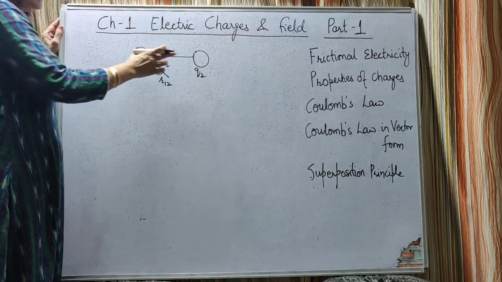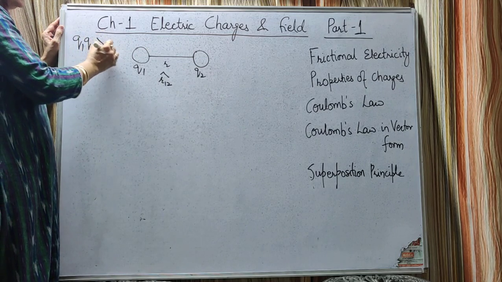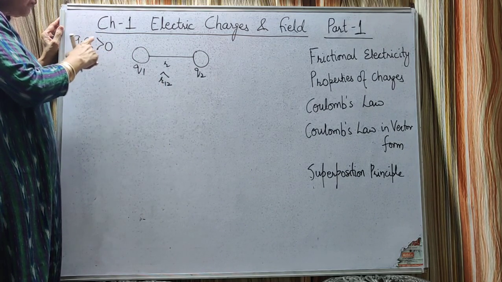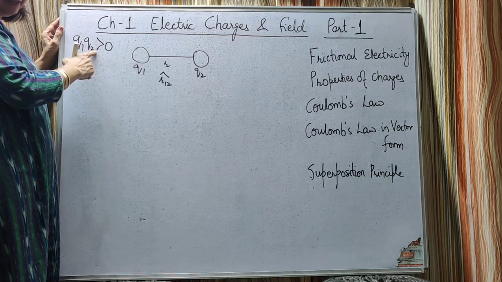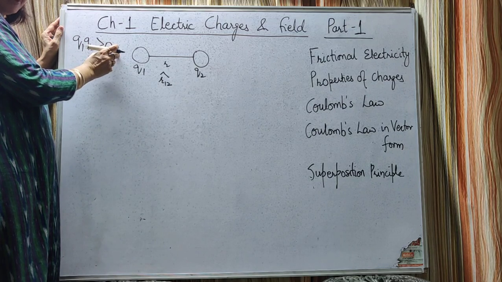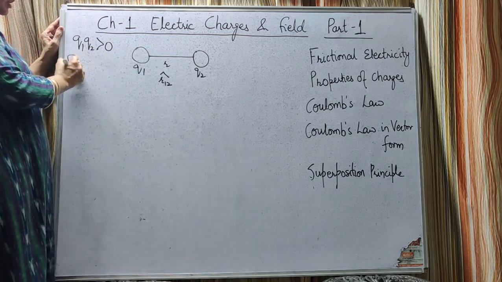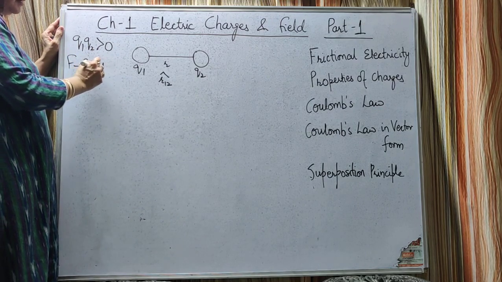Now for Q1 into Q2 greater than 0, greater than 0 means it is positive. Positive means either both the charges are positive or both the charges are negative. That is why their product will be positive, greater than 0. So these two will repel each other. So how will the force between them be? The force will be repulsive.